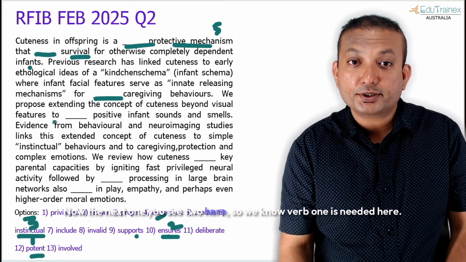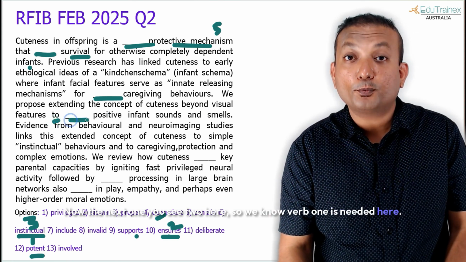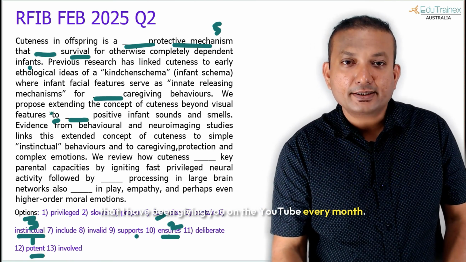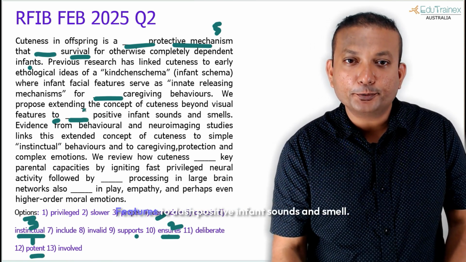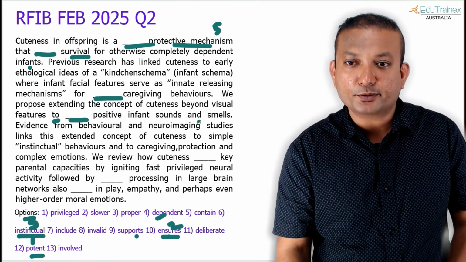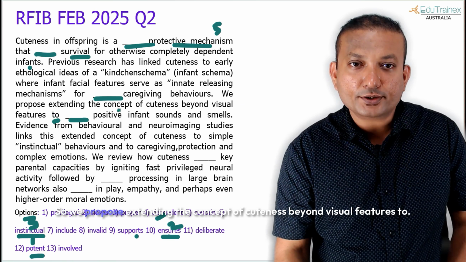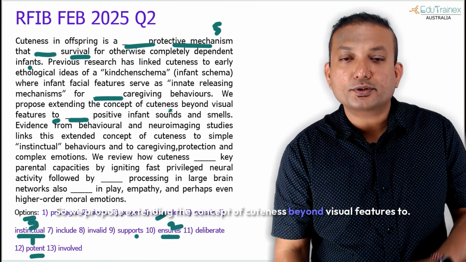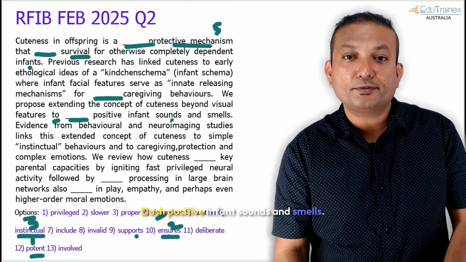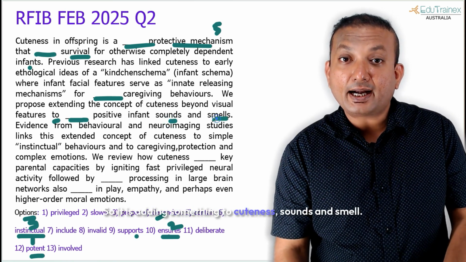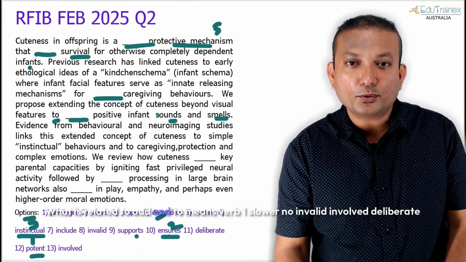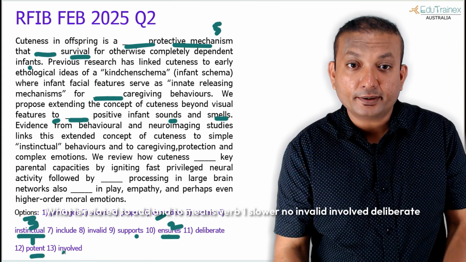Now the next one, you see 2 here, so we know verb 1 is needed here. We know the grammar rule from the grammar lessons that I have been giving you on YouTube every month. Features to dash positive infant sounds and smell. Okay, so we propose extending the concept of cuteness beyond visual features to dash positive infant sounds and smell. So it is adding something to cuteness, sounds and smell. So what is related to add? And 2 means verb 1.